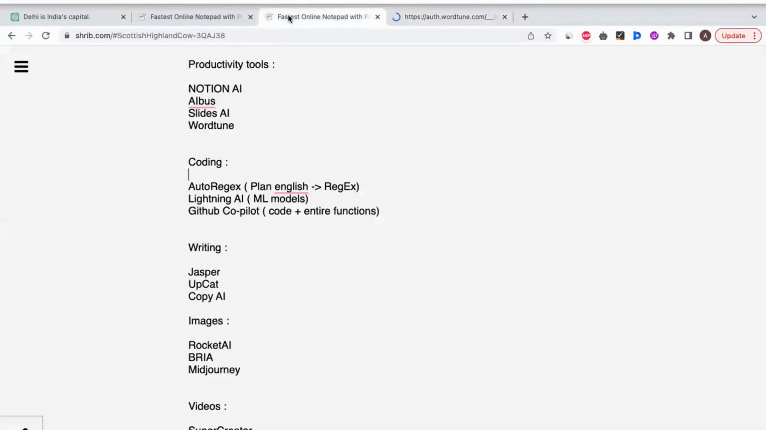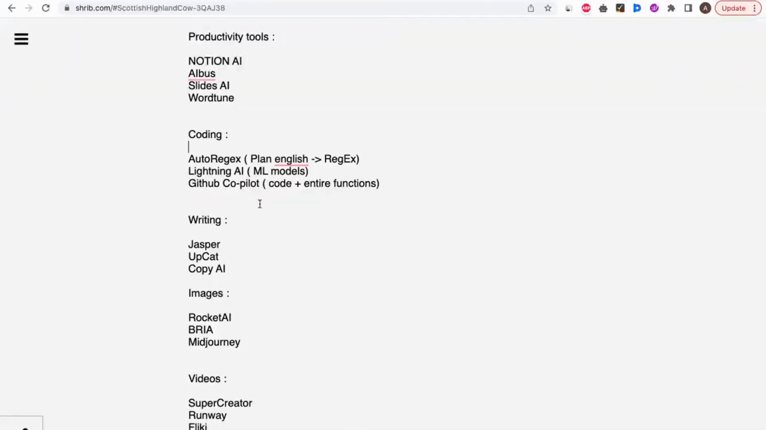Okay. Once again, I'll show you the list of tools which I use here. Notion AI, Vertune, GitHub Copilot, Jasper, Rocket AI, Midjourney, and Runway. These are the tools which I incorporated in my typical day at work. So maybe I'm saving 30 to 35% of my time. That is now automated. I will not do any manual work, I'll just rely on this AI.